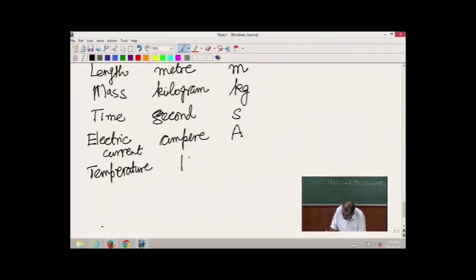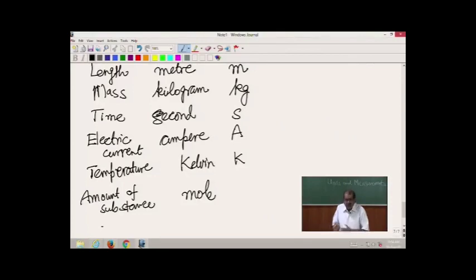is measured in a unit called Kelvin, and the symbol for this is K. Then the amount of substance, which is contained in terms of number of molecules, is in SI units given by mole, and the symbol used for that is MOL.